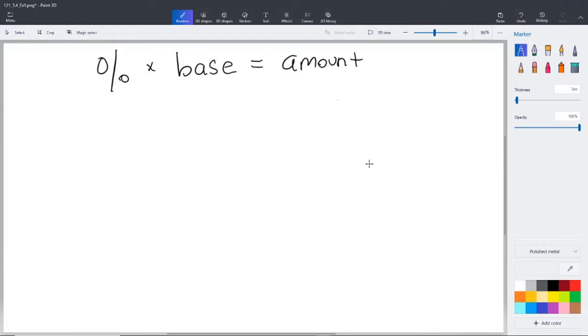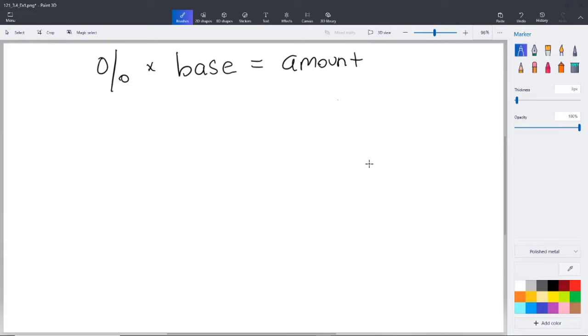Example 7 on page 391 is for all of you basketball fans out there. And we're going to use our equation that we just got in the last example, the percent times the base equals the amount. At one time, the 1995-96 Chicago Bulls had the best record in the history of the NBA with 72 wins and 10 losses. What percent of their games did they win?